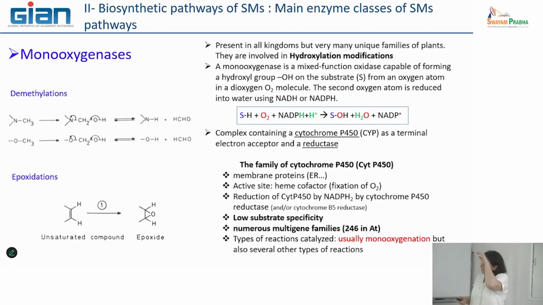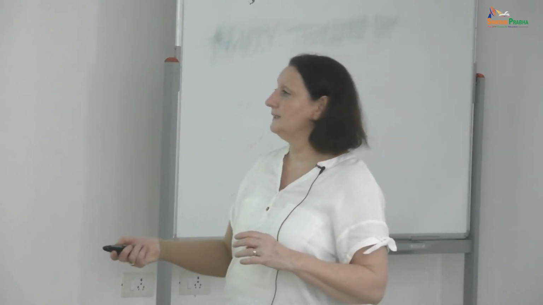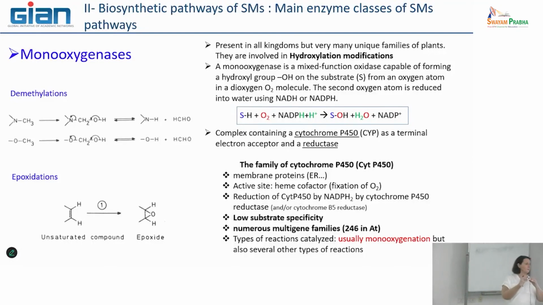In the second type of activity, we have demethylation, and one in particular that is very important, epoxidation. Epoxidation is also the integration of an oxygen, but not as a hydroxyl group. As you can see here, it's a way to link two carbons with an oxygen.